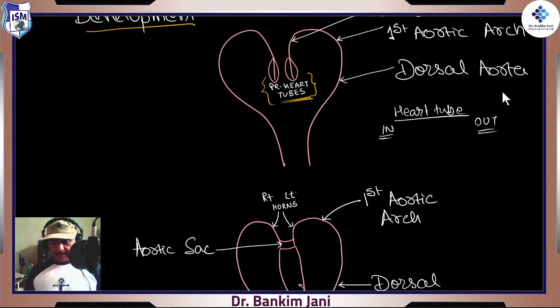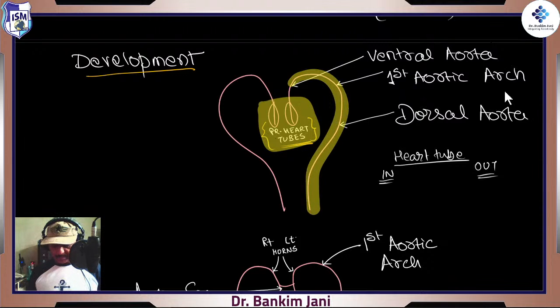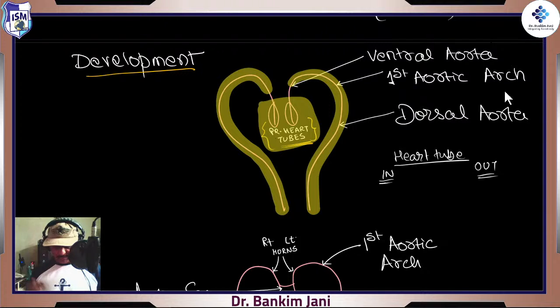So over here you have to remember 2 things. One, this heart tube, and there is aorta, but it is on both the sides, right? It is on both the sides. So when we are understanding it, this heart tube and aorta, what exactly are we trying to achieve, right?